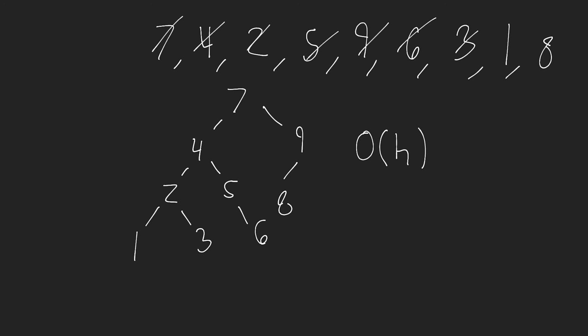Now, one thing to note here, let me just erase this, is that how efficient the operation is going to be is based on the height of the tree. That means that the order in which we insert elements in our binary search tree is going to affect the height, and that can affect the time complexity of the different operations that we're doing.